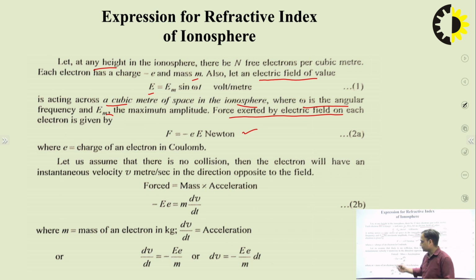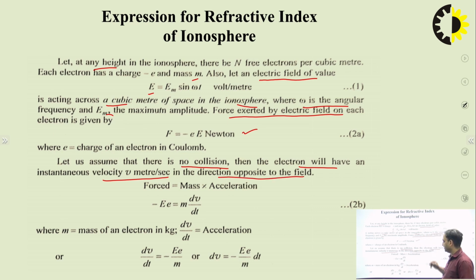Now come to the next part of this. Let us assume that there is no collision. So we are assuming these charges are moving, but there is no collision and no loss of energy. Then the electron will have an instantaneous velocity v meter per second in the direction opposite to the field. In this case, the force will be equal to mass into acceleration, m into a, as we are very much aware.